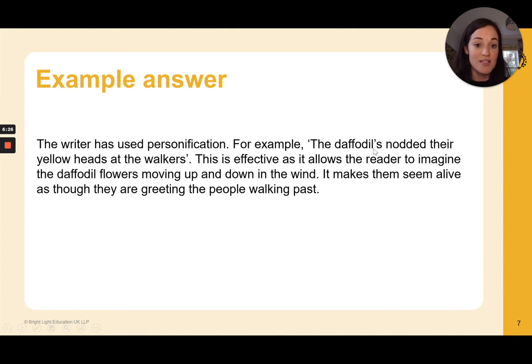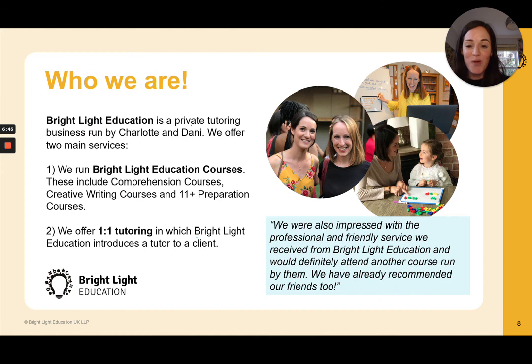I've just noticed a typo in this one, where I've got an apostrophe in daffodils, which I don't need, so I'm going to get rid of that later. So there, I've got my evidence and I've got my lovely explanation, which gives extra detail and hopefully gets those 3 marks. Brilliant. So I hope that's been helpful for you.